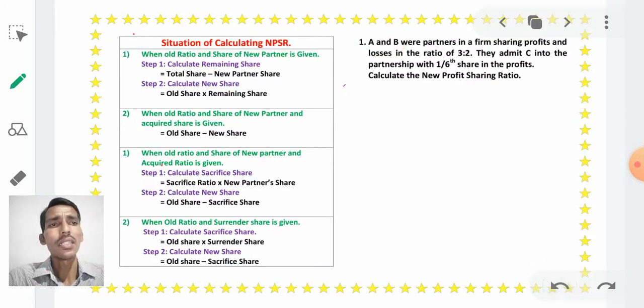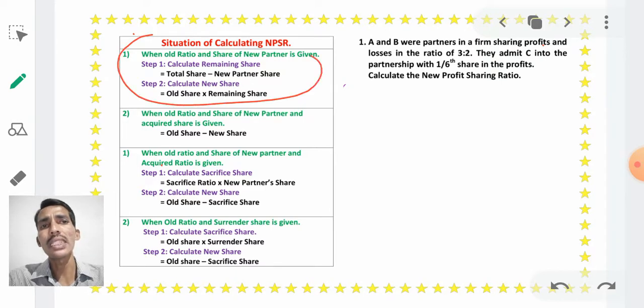And next, they admit C into the partnership with a 1/6 share in the profits. Calculate the new profit sharing ratio. In this problem, only the old ratio of old partners and the share of the new partner are given. Then we can follow only step 1 or situation 1.